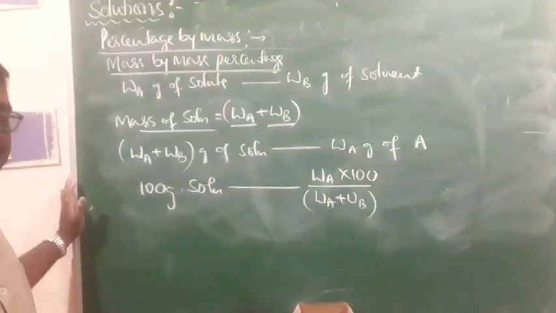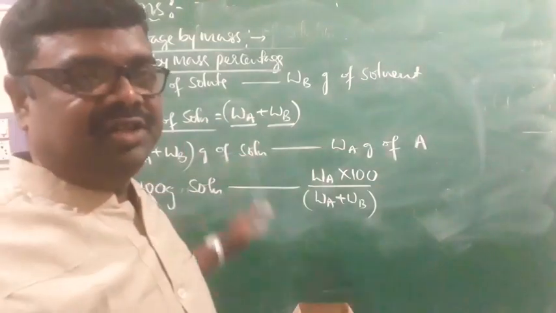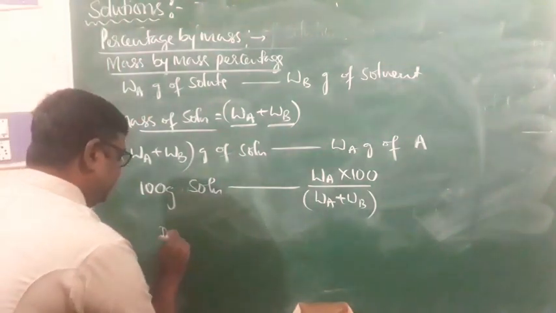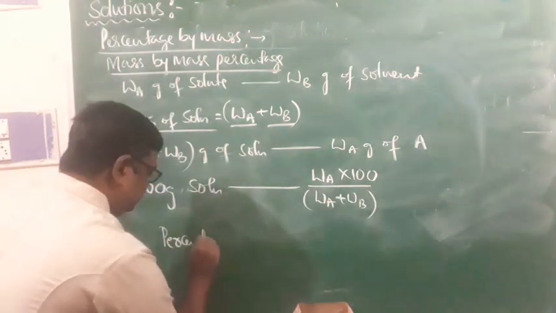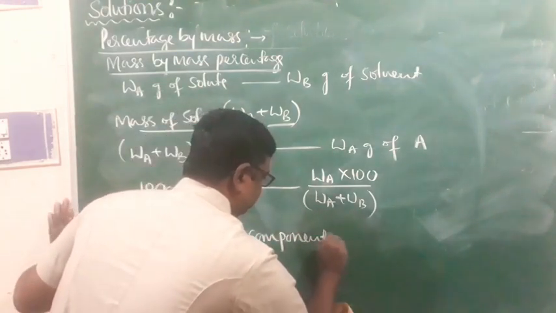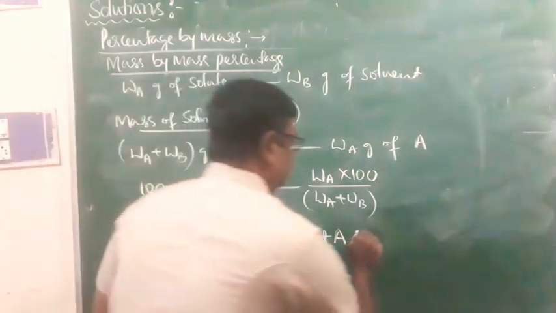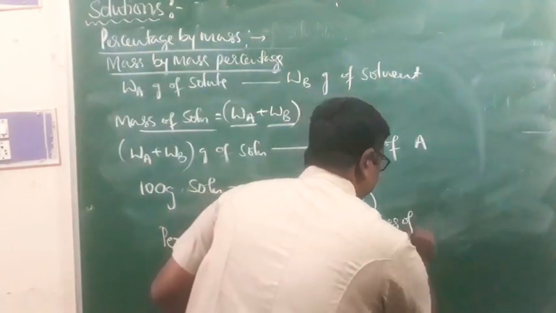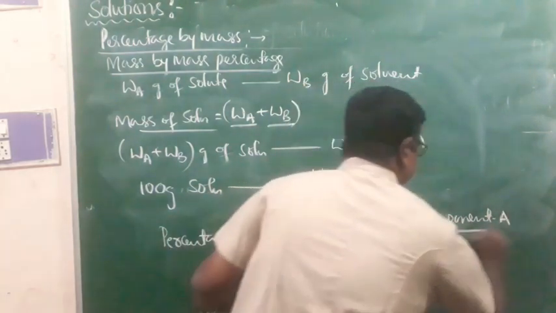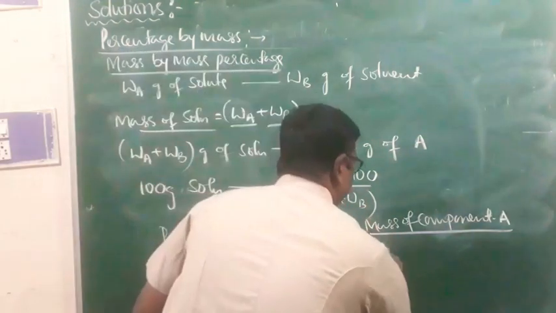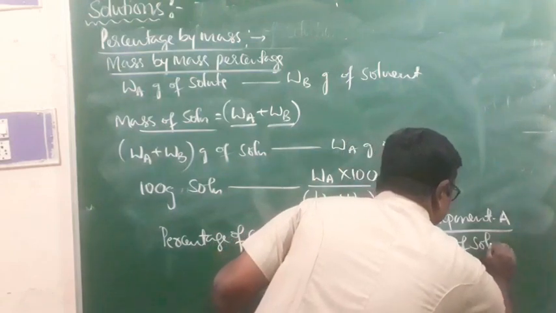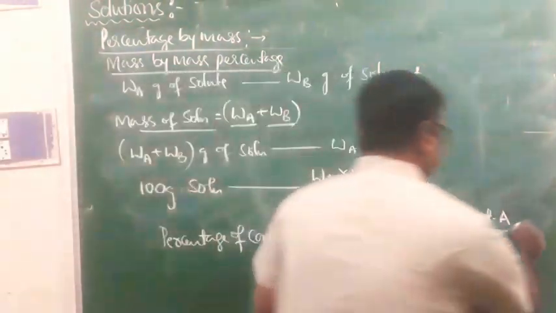In order to determine percentage of any component in the solution, percentage of component A is equal to mass of component A divided by WA plus WB, which is the total mass of solution, into 100.